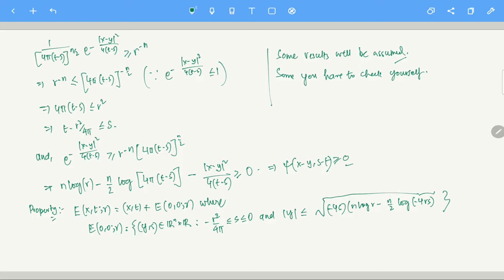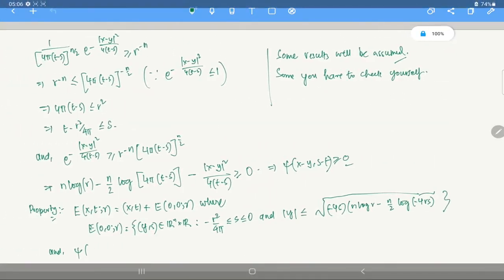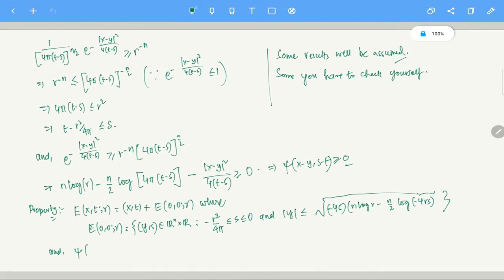You should check the function psi: psi(y,s,r) = n log r + y^2/(4s) - (n/2) log(-4π s). This function has a beautiful property of scaling.